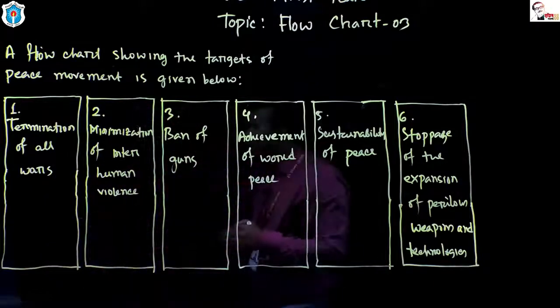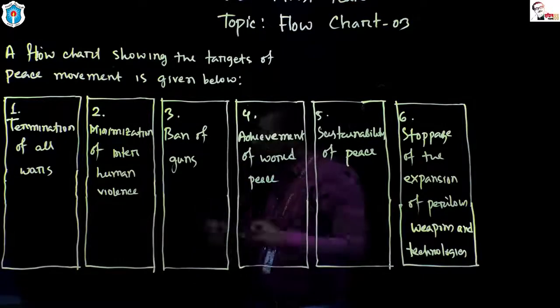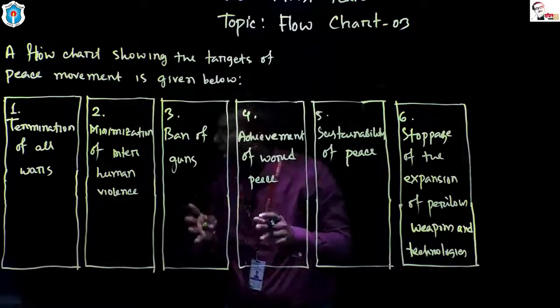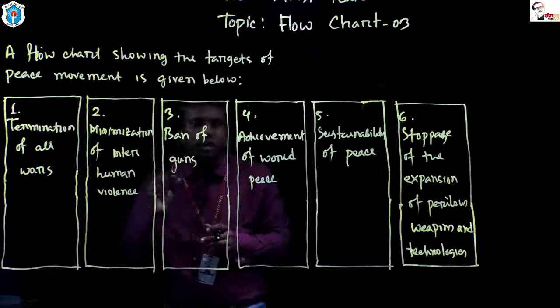Okay, you should not block here. You have to block according to the box which has taken more portion of space.